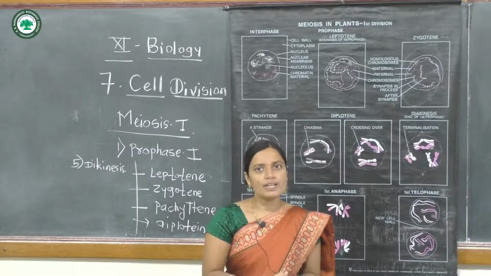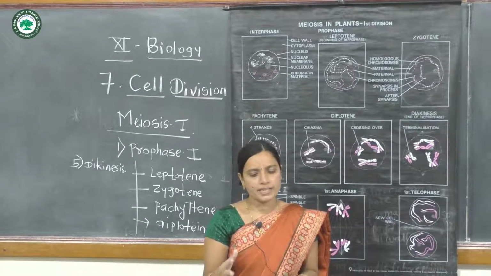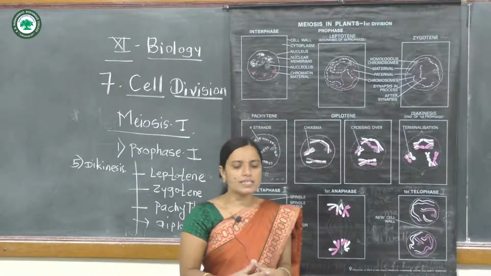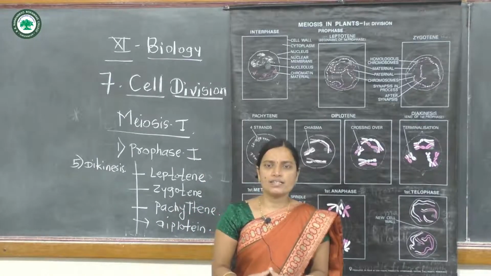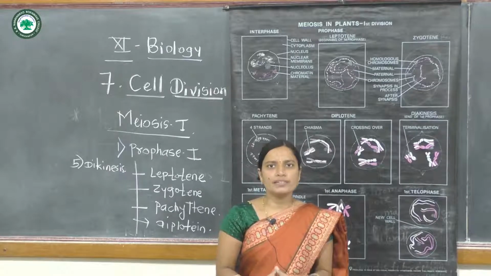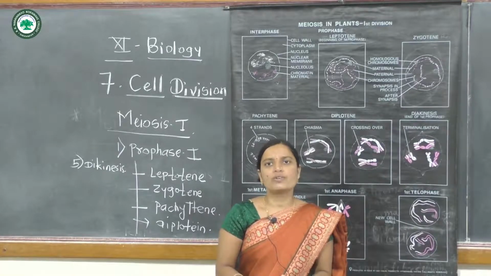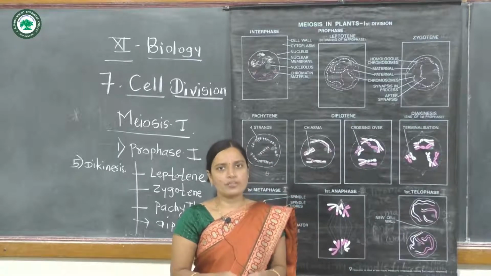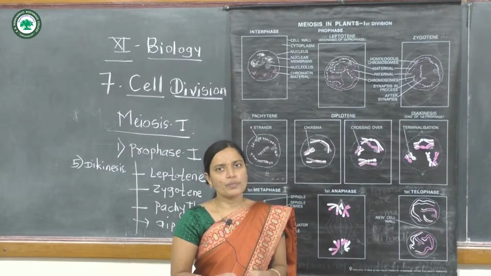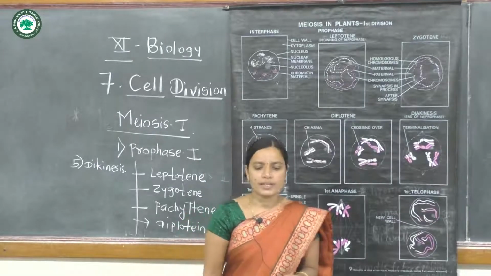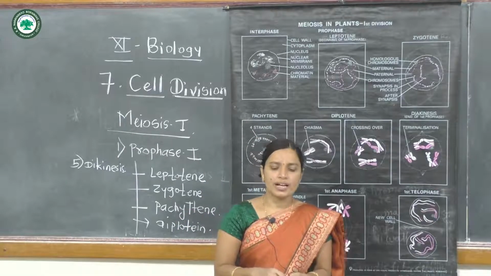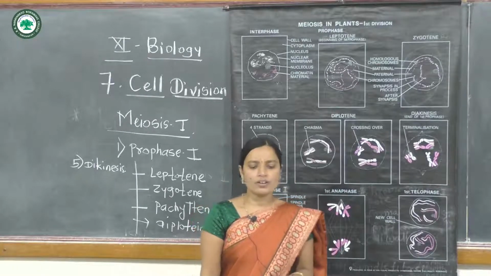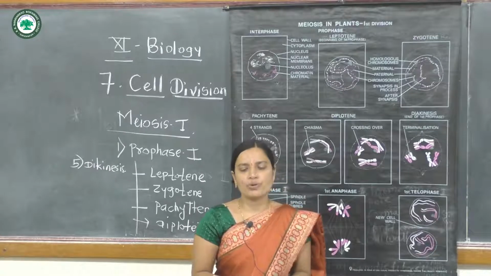The chromosome number is reduced to half in each cell, and this is called the heterotypic division. Prophase first is the longest phase, of long duration, and a significant phase that occurs particularly in meiosis.